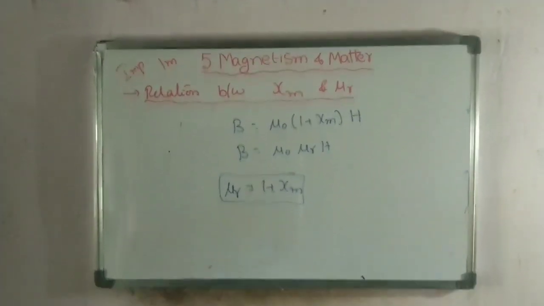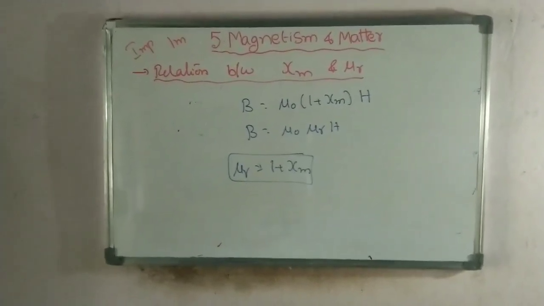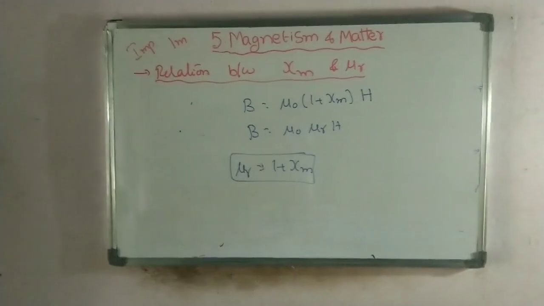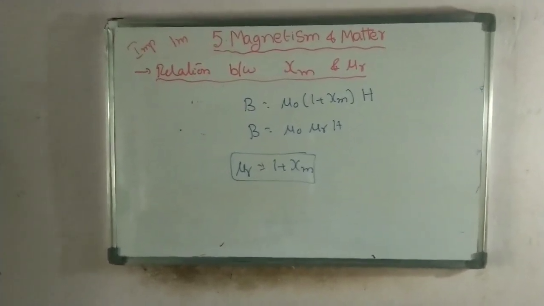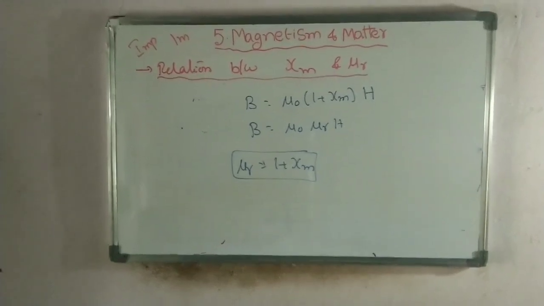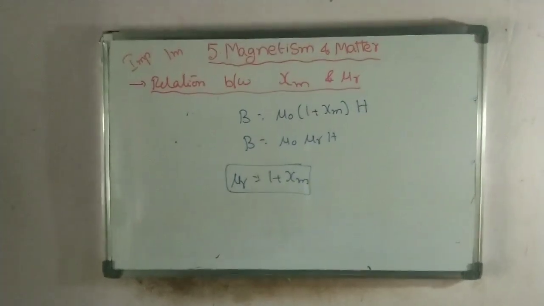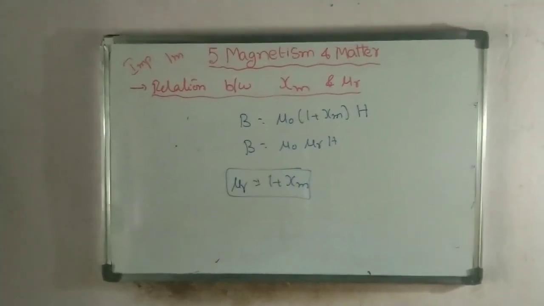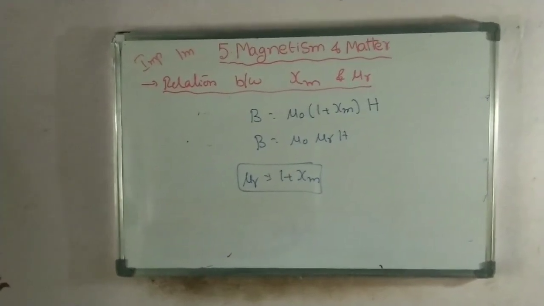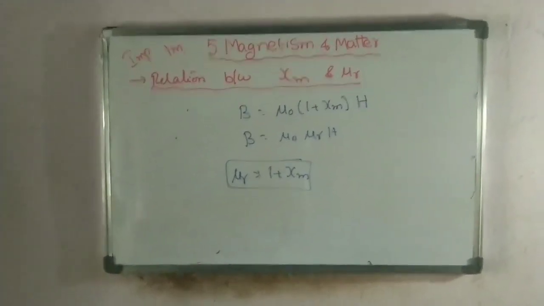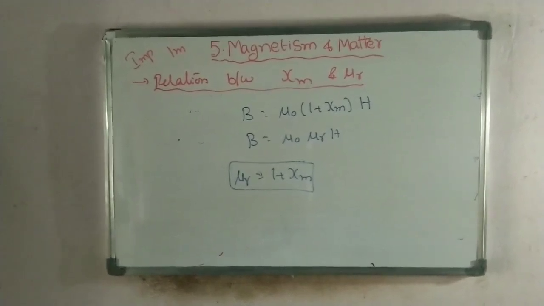So these are the important four terms which represent the properties of magnetic materials. Based on these four terms and their values, in the next session we are going to define the different magnetic materials like diamagnetic, paramagnetic and ferromagnetic materials. You have to remember the important 1 mark question, the relation between susceptibility and relative permeability, that is mu r is equal to 1 plus chi m.